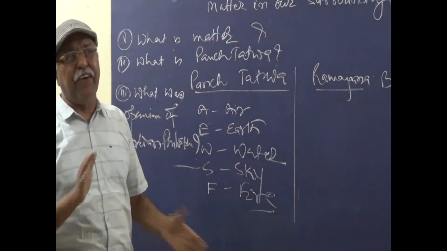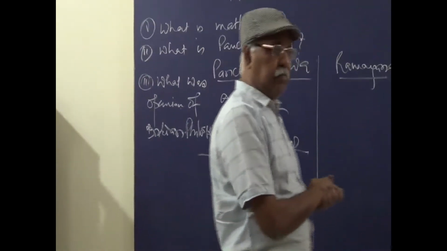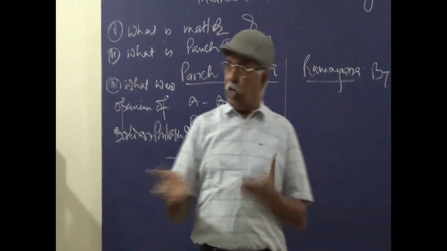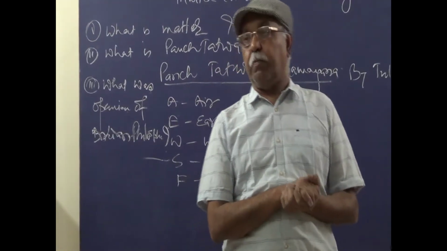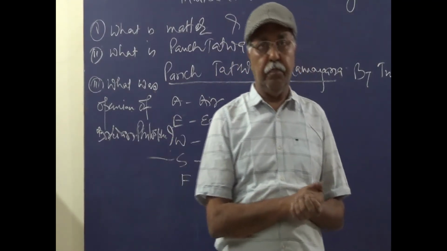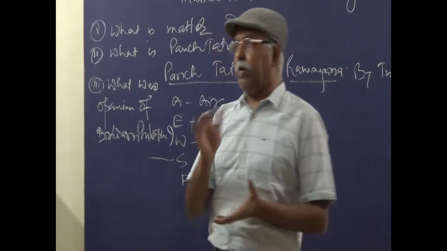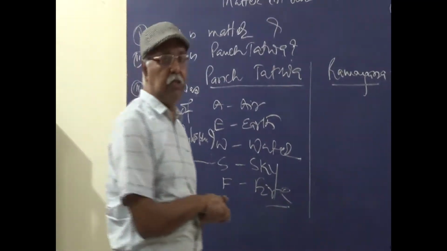How can we classify matter? Matter is classified by modern scientists on the basis of its physical and chemical properties. The properties of matter can be explained on the basis of its physical nature and chemical nature.